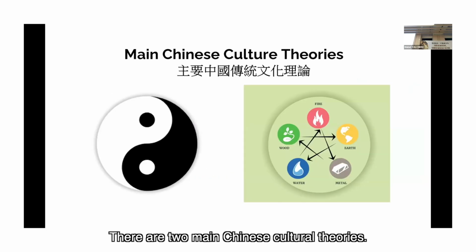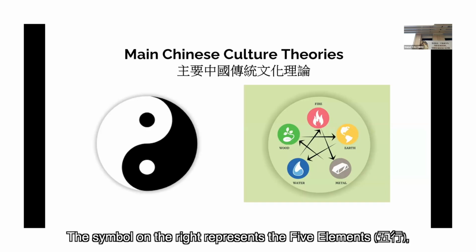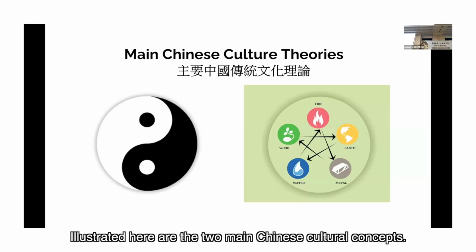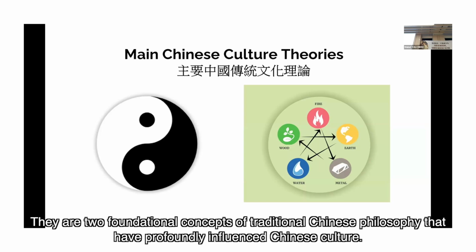There are two main Chinese cultural theories. We have two symbols here. The black and white symbol on the left-hand side is the Tai Chi symbol. The symbol on the right represents the 5 elements. Illustrated here are the two main Chinese cultural concepts, the yin and yang and the 5 elements. They are two foundational concepts of traditional Chinese philosophy that have profoundly influenced Chinese culture.